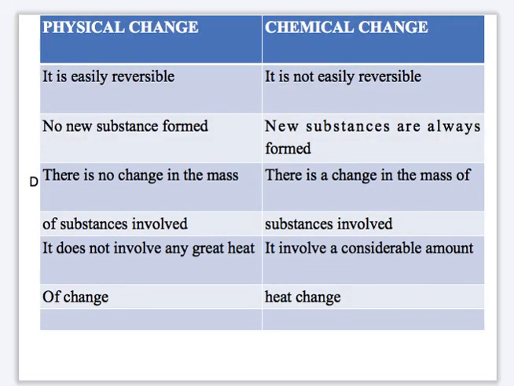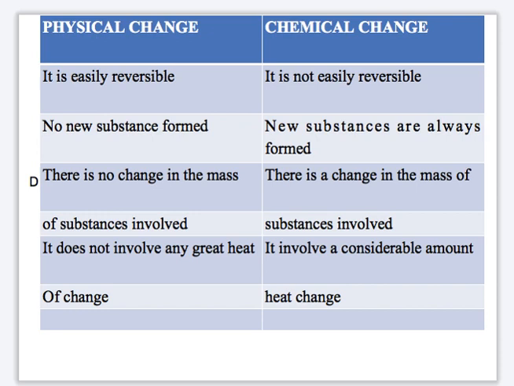Let's look at the difference between the two, physical change and chemical change. Physical change, as we have said, is easily reversible. You can get your ice back to liquid when your ice is melted. But in chemical change, it is not easily reversible. In physical change, no new substance is formed.